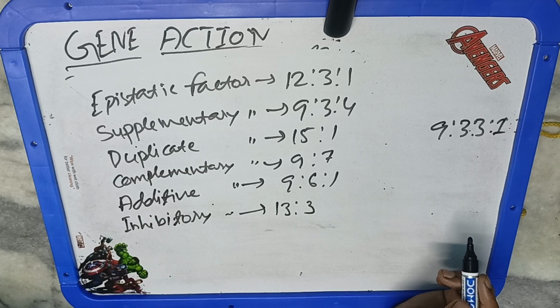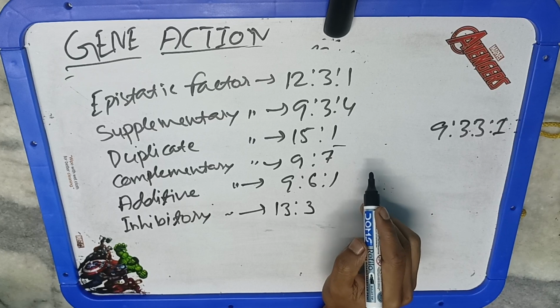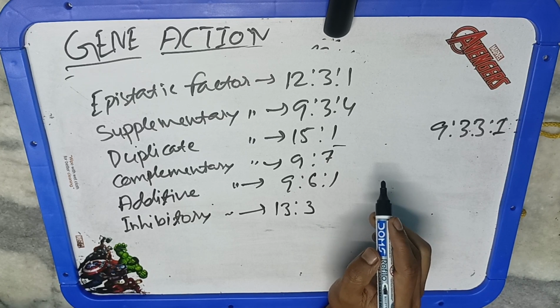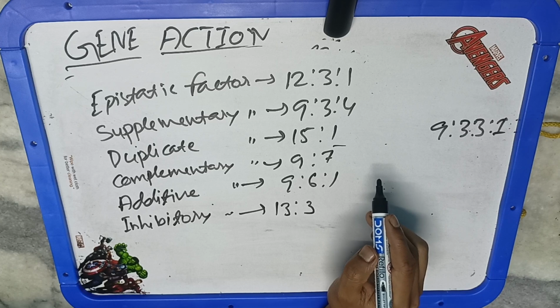It may also be because of capital B. This can also be capital A, capital B and small a, capital B in this condition. So again this will modify to 12 is to 3 is to 1. Similarly the other, 15 is to 1. Any of the dominant alleles present in the combination will make the particular type of phenotype. So all these three will make a similar type of phenotype, and small a, small b will make another type of phenotype.